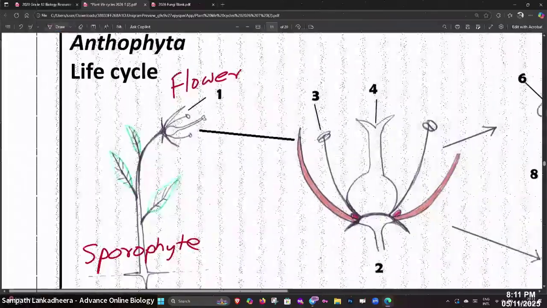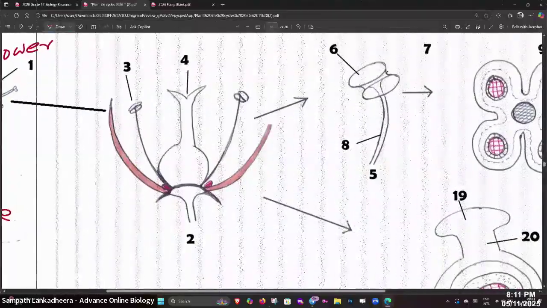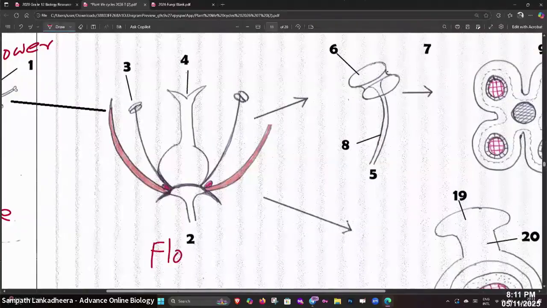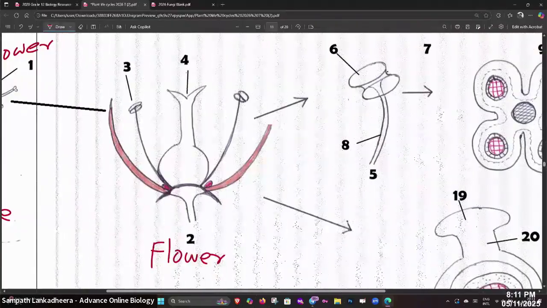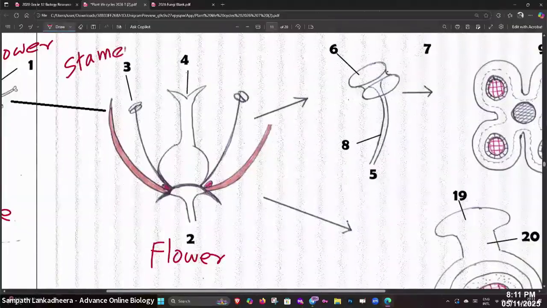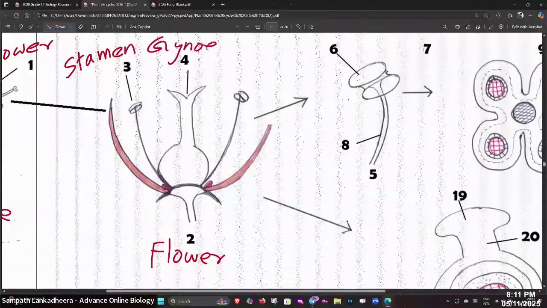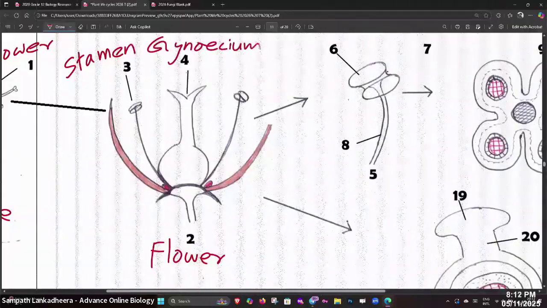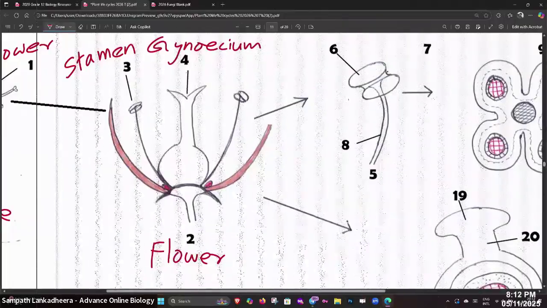And then you can see people these parts of the flower. This is flower. Flower parts. What are flower parts? Number 3, stamen. What's number 4? Gynoecium. What is gynoecium? Gynoecium is the female part, right?